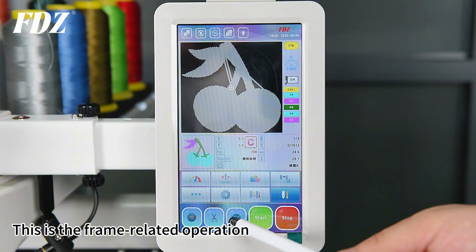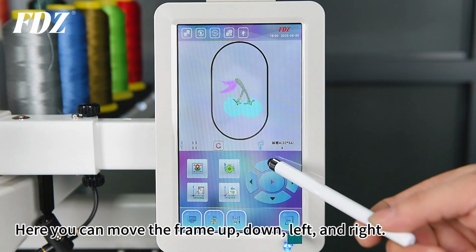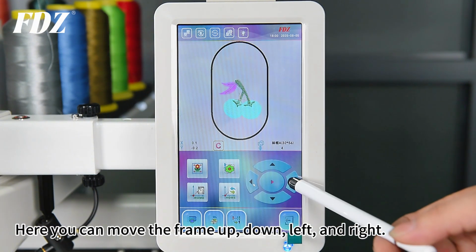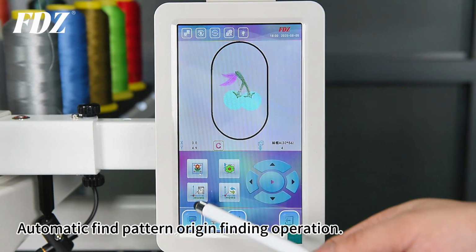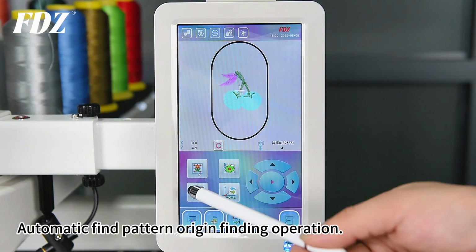This is the frame-related operation. Here you can move the frame up, down, left, and right. Click the middle button for rapid movement. Automatic Find Pattern Origin Finding Operation.